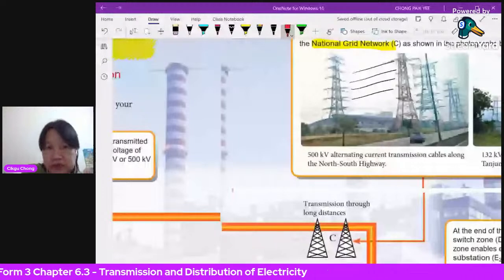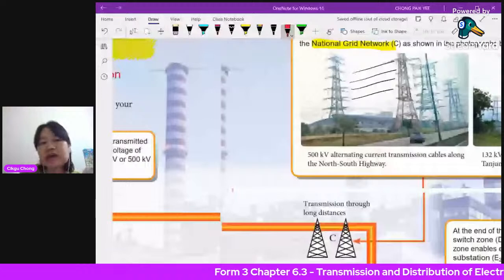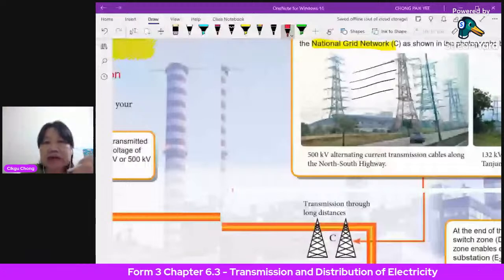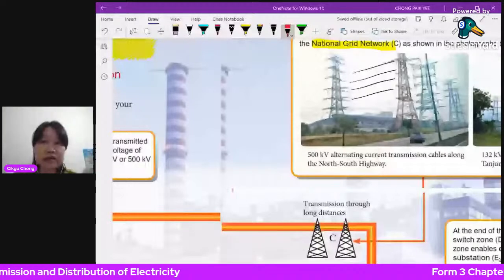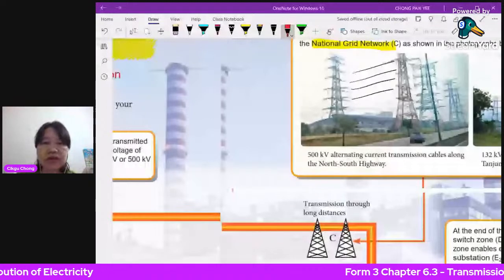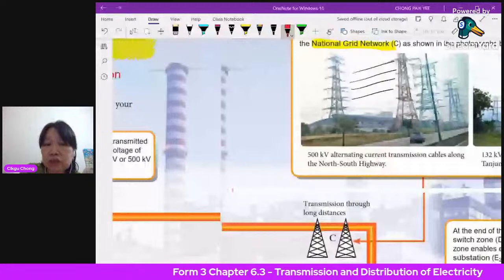If you say kilo, you don't need to say thousand. It's either 33 kilovolts or 33,000 volts. This is a heavy industrial area, the factories that really produce a lot, like a car factory and so on, with heavy machinery.